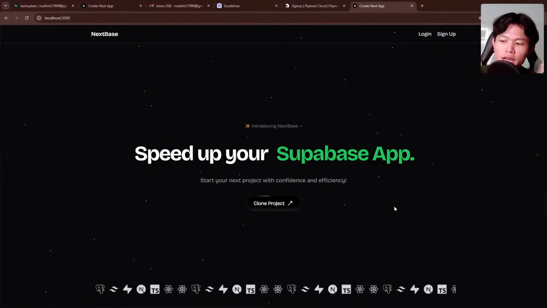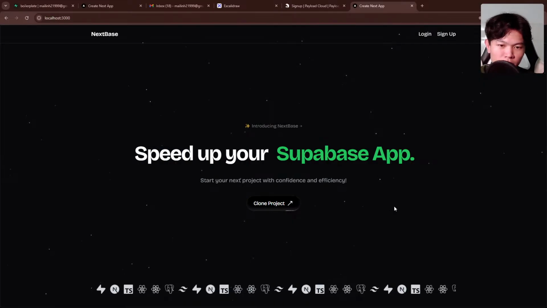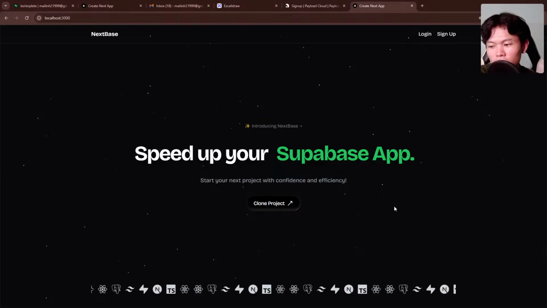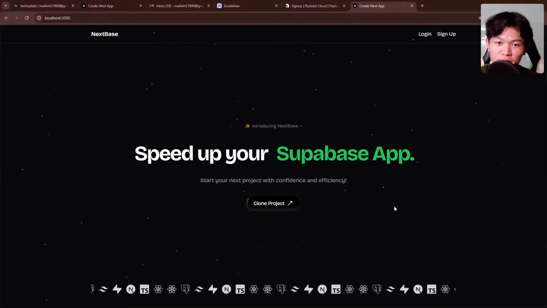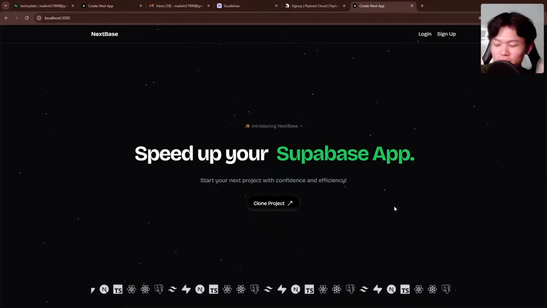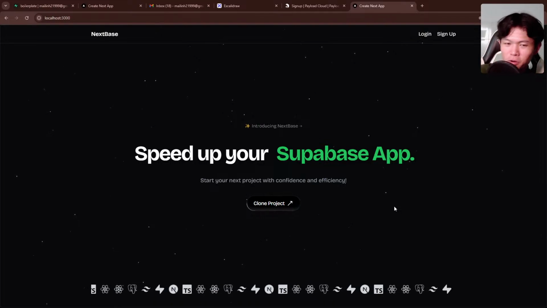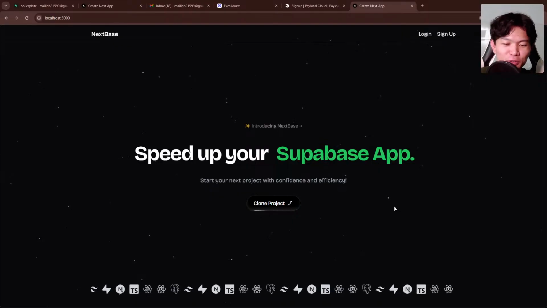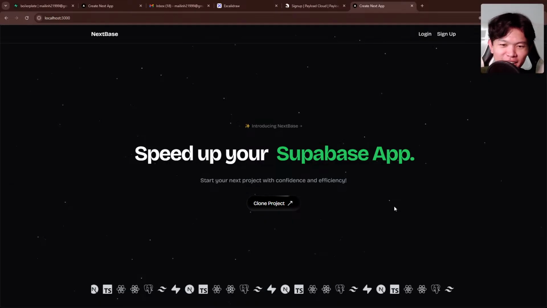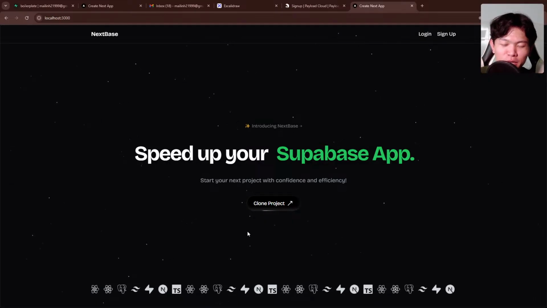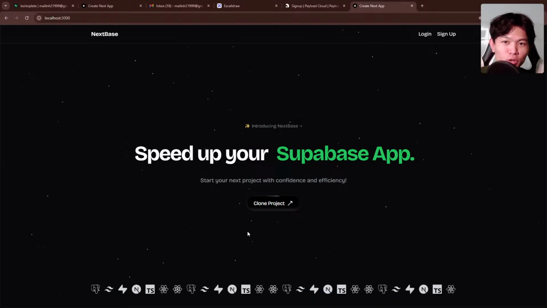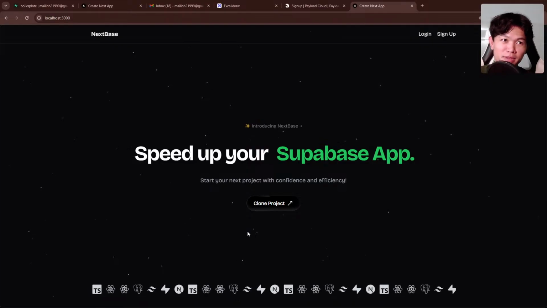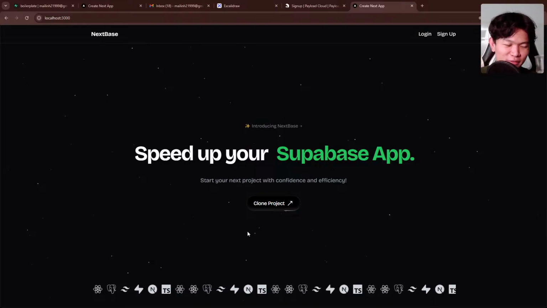I wanted to build this for myself as well, because every time that I build a project with Next.js and Supabase, I always do the same things. I actually built a boilerplate before, but to be honest, I never actually used it. So right now I wanted to build something that I am going to use for my next projects. The first boilerplate will be with Next.js and Supabase, and later I'm going to add it for SvelteKit and also Node.js. But I'm still learning Vue, so maybe that's for later.